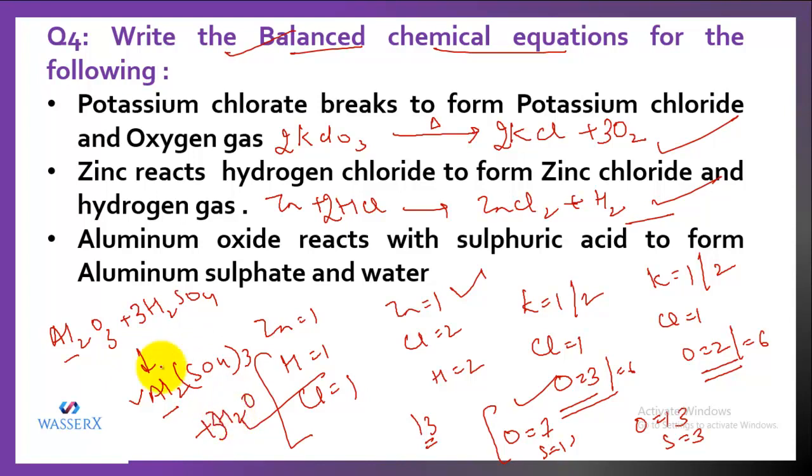Now you'll see that the moles get balanced. Aluminium is 2, oxygen we have 12 and 3, that is 15. And on this side also we have 12 and 3, that is 15. Hydrogen is 6, and the hydrogen is 6 on this side too. Sulfur is 3, and on this side also sulfur is 3. So this is the balanced chemical reaction for this third part.